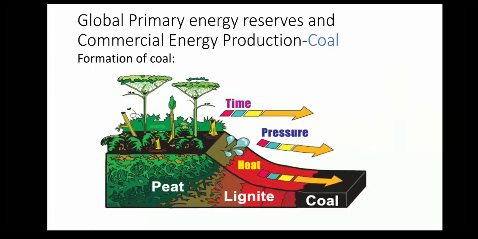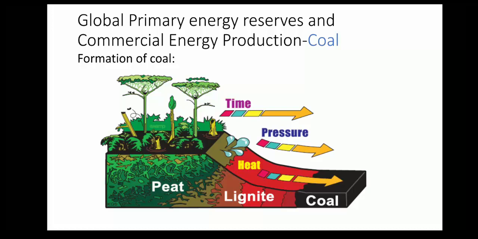Okay, then we go for the next topic: global primary energy reserves and commercial energy production. Reserves means energy resource, and production means the energy produced from that particular reserve. How much energy is produced? For example, crude oil is a reserve, and the amount of petrol and diesel produced from the reserve is the production. This is the difference between reserve and energy production.